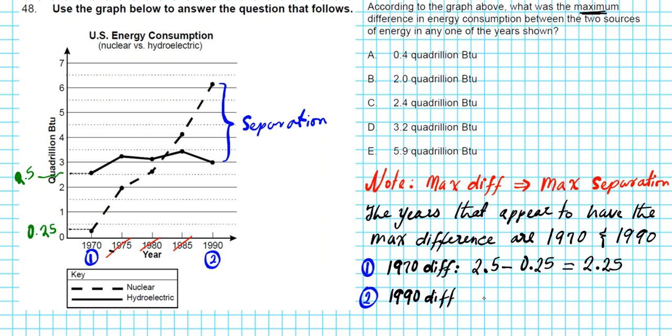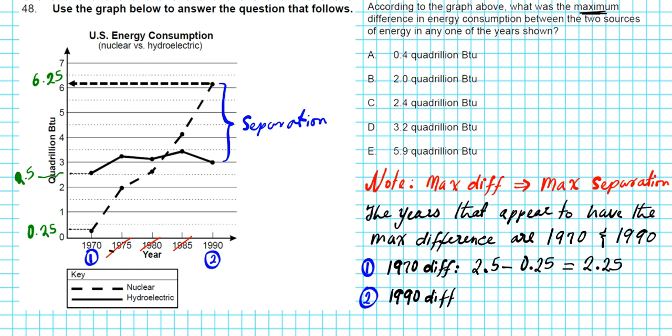So for 1990, what do we have? What's the separation here? The upper limit looks like 6.25 or 6.2. Let's just call it 6.2 because it's not right in the middle. So I'm going to call that 6.2, okay? You could call it 6.25. You still get the correct answer.